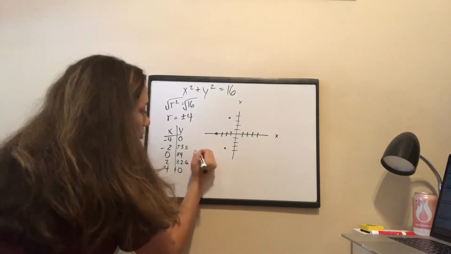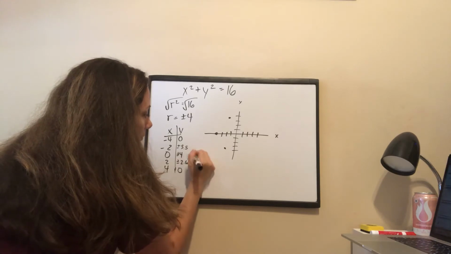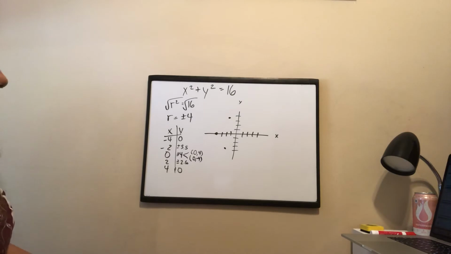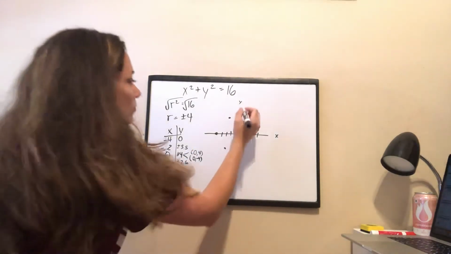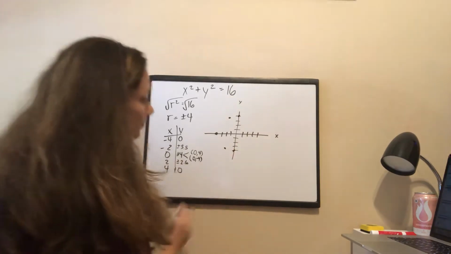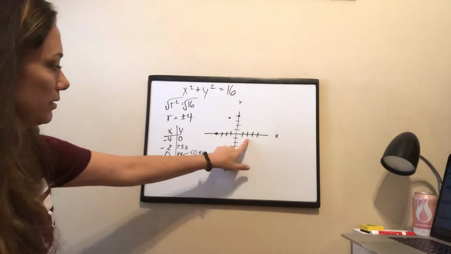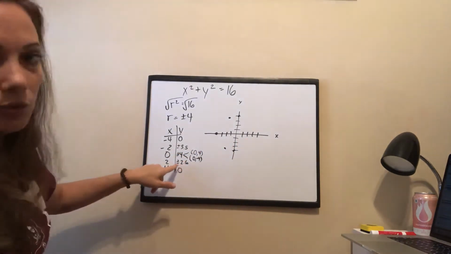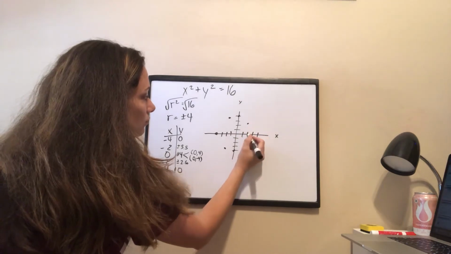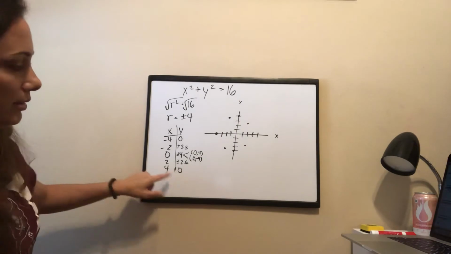When my x is at 0, my y's are at positive 4 and -4. So really I have 2 points here. I have 0, 4, and I have 0, -4. Does that make sense? So I have 0, positive 4. I have 0, -4. Now when I'm at 2 for x, I go up 2.6 and down 2.6. When I'm at 4 on my x-axis, my y is at 0.